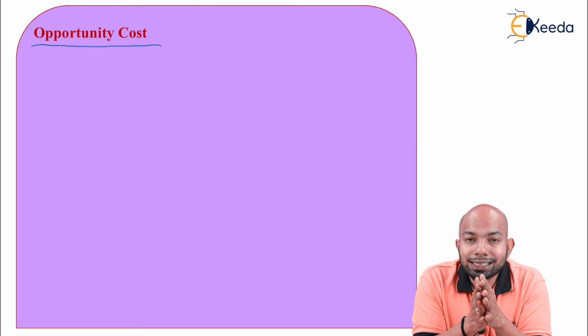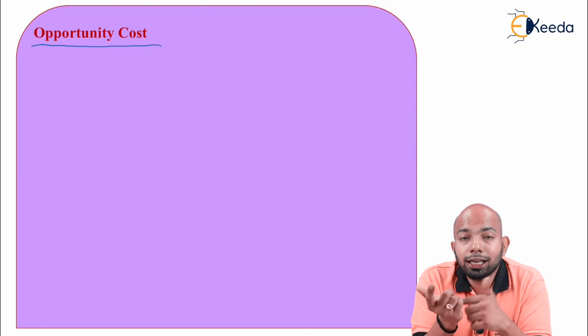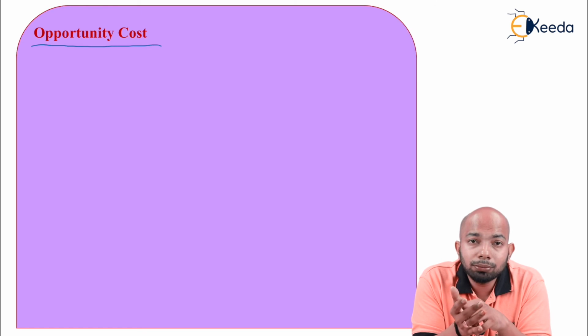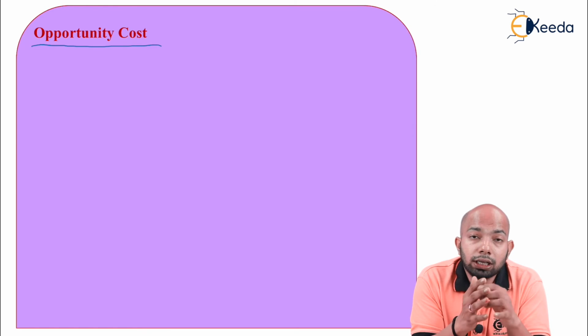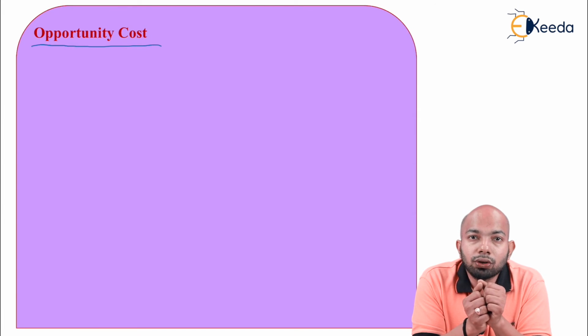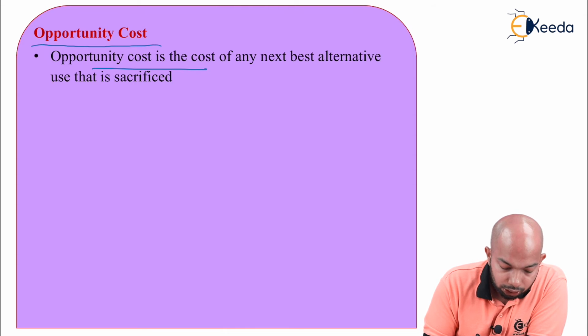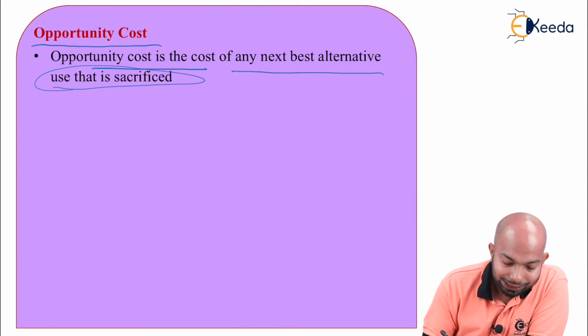If you have selected the second one, you lost the opportunity for the third one, which is buying a flat. This is again a long-term investment, a long-term thing that you have to get into the picture here. That kind of cost is known as opportunity cost here. Let's read the theory of it. Opportunity cost is the cost of the next best alternative use that is sacrificed.